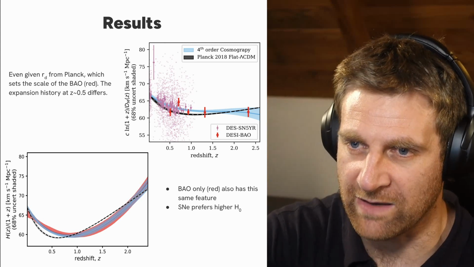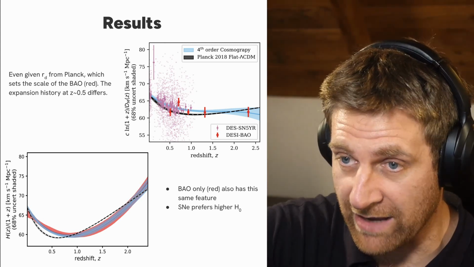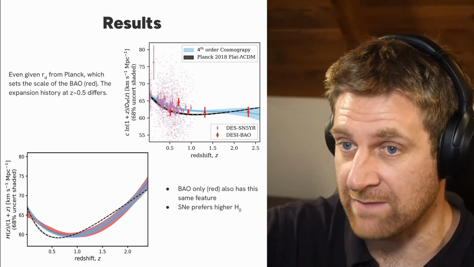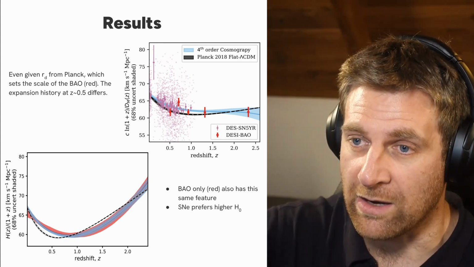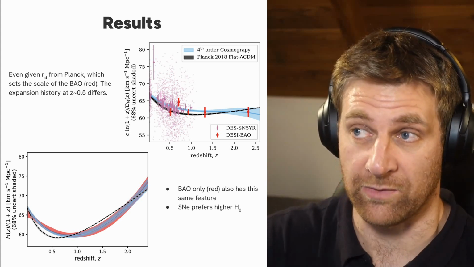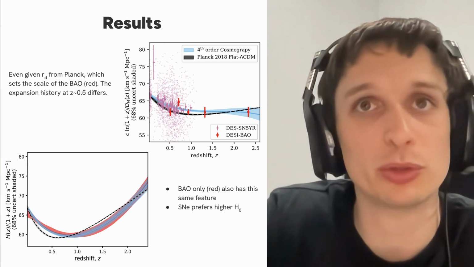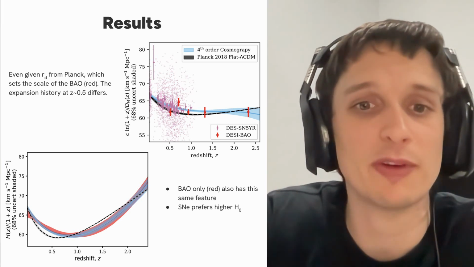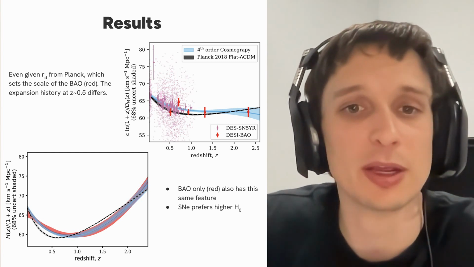Now let's go to the bottom left-hand one. Again, the black curve here is Planck. It's the same thing. And now the blue and the red are the supernova and the BAO fitted separately. The blue is still the same blue curve as the previous plot, so it's supernova and BAO, and the red is just the BAO on its own.